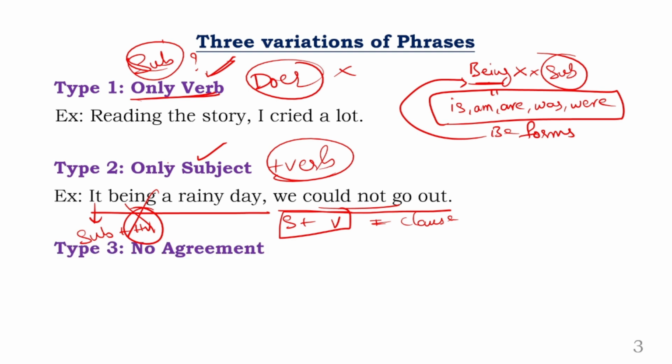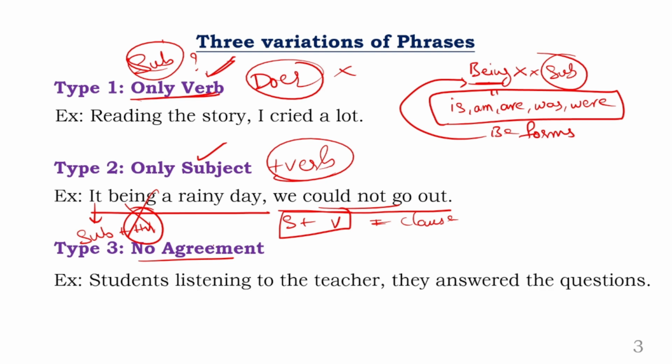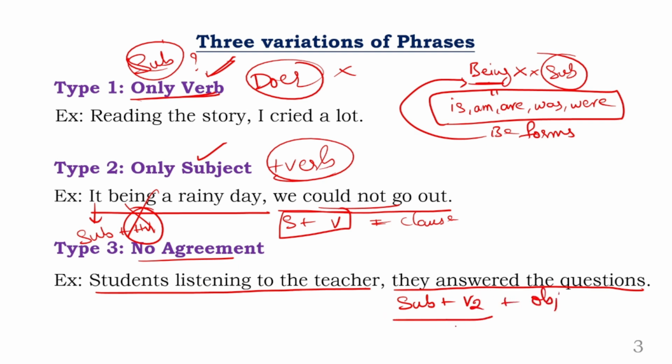Okay. Next, coming to the third one, and this is a bit again different thing. Okay. See, look at this. What is the title here? Can you read the title? No agreement. Okay, there is no agreement. Now, look at this. Students listening to the teacher, they answered all the questions. They is subject, answered is a verb form, which is V2. The questions is object. There is subject verb agreement. This part is nothing but a clause. There is no doubt at all. Of course, this is a clause.